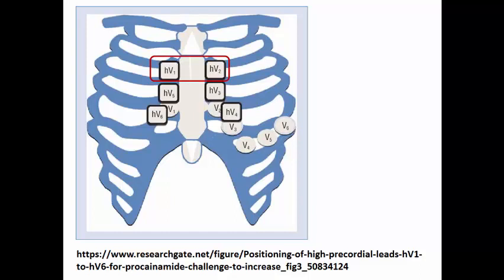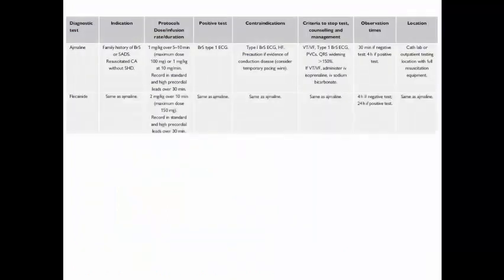We can put V1 and V2 in the second intercostal space rather than the fourth, as this way they are directly opposing the RVOT, which is the main site of affection, and we can put the 6 precordial leads close to the parasternal line rather than spreading them till the mid-axillary line. This way, we are more clearly seeing the features of Brugada syndrome, and the distinguishing ECG features are more clearly visible.